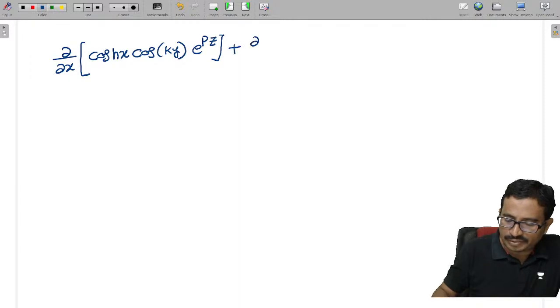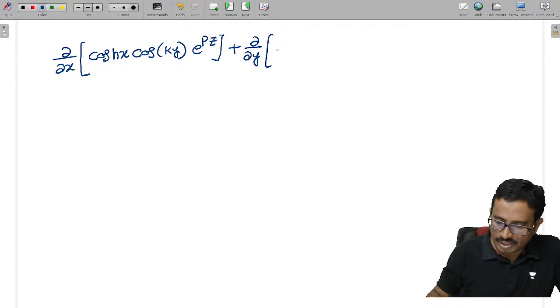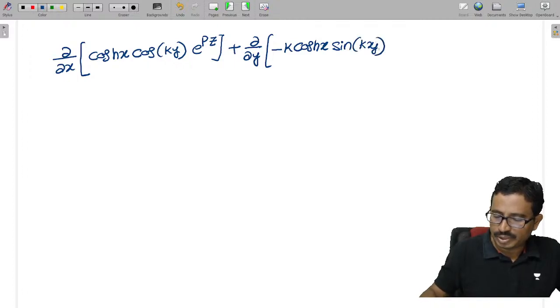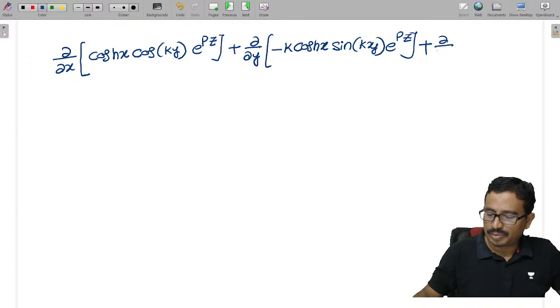Next, y derivative: dou by dou y of cos ky gives minus k into cosh x into sin ky into e power pz, plus dou by dou z of